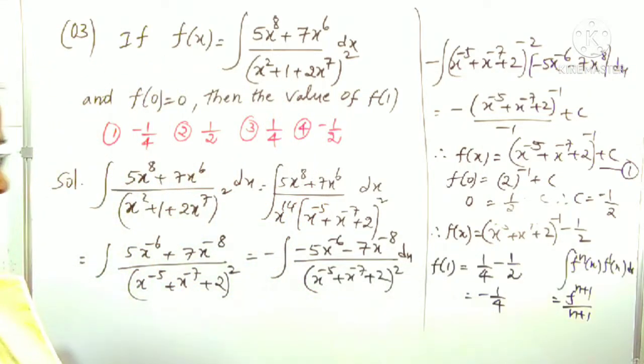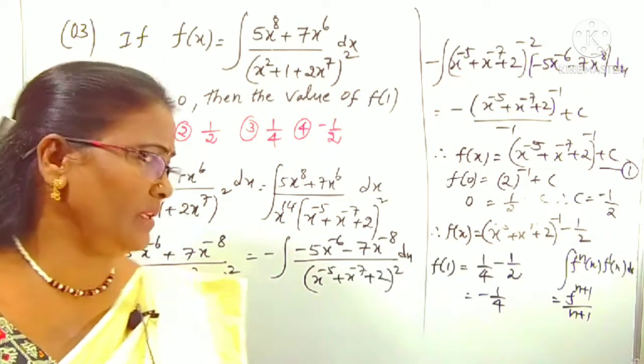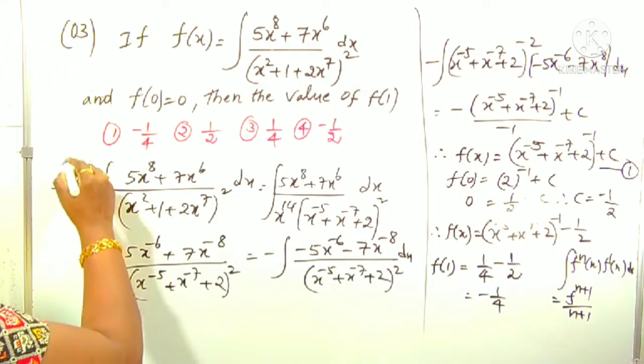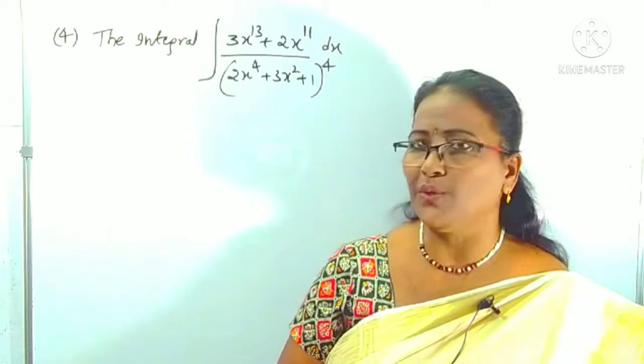Now, which option is it? The f of 1 value is minus 1 by 4. Simply, we have to find out what the f of 1 value is. The f of 1 value is minus 1 by 4. Clearly, the first option.